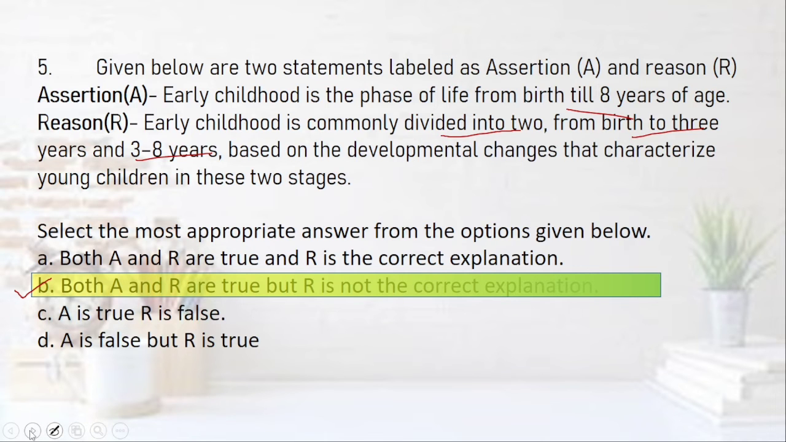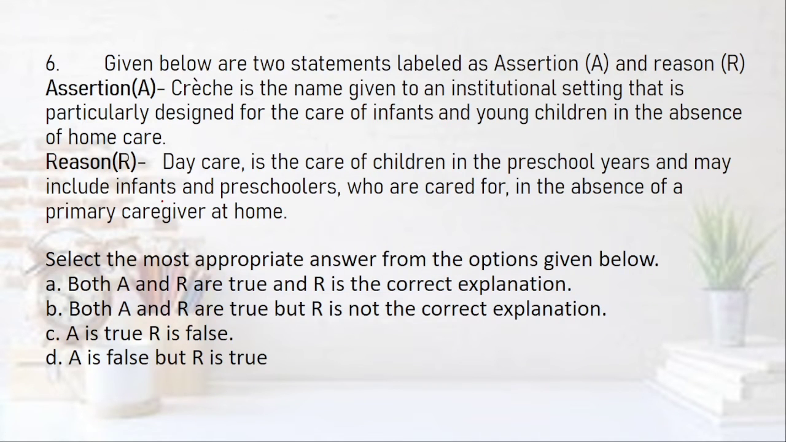Have you understood how to answer the assertion based questions? Now let's move over to question number 6. Assertion is, creche is the name given to an institutional setting that is particularly designed for the care of infants and young children in the absence of home care. This is correct. Reason, daycare is the care of children in any preschool years and may include infants and preschoolers who are cared for in the absence of a primary caretaker at home.